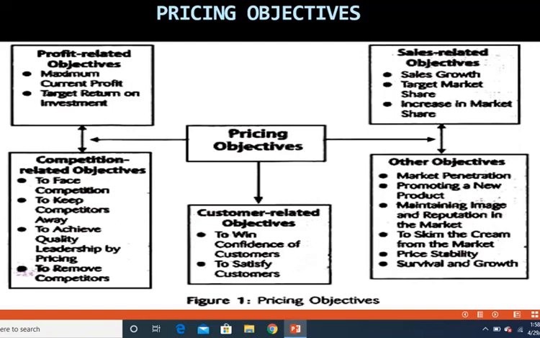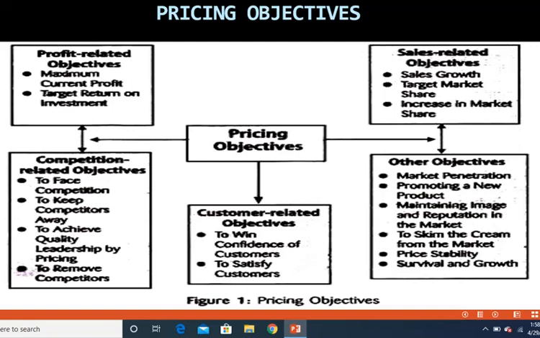So if, say for example, you're pricing your product at rupees 120, whereas your competitor is pricing it at 100, you should be able to convey to the customers that you're pricing your product at 120 because there is an extra something that you're offering to the customer. So you should justify that difference in the price, so that you can show them that quality leadership by pricing it a little higher.